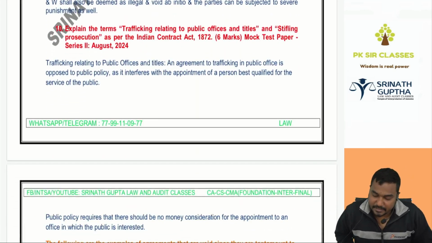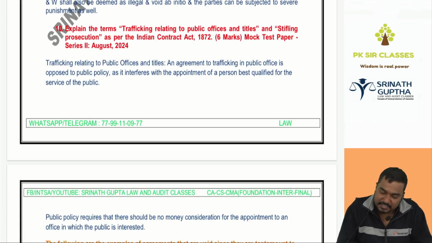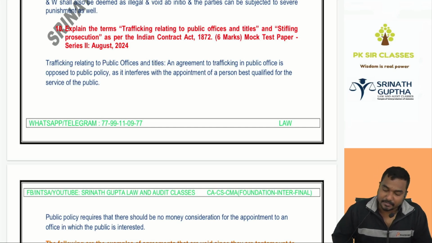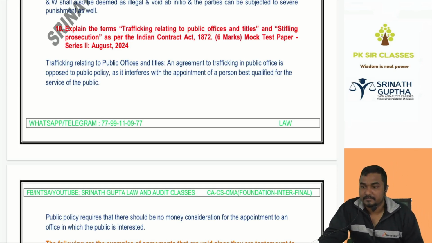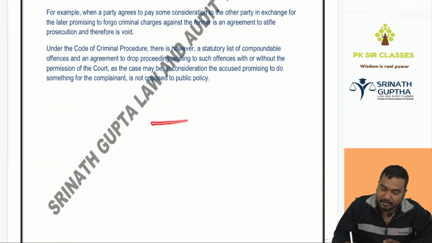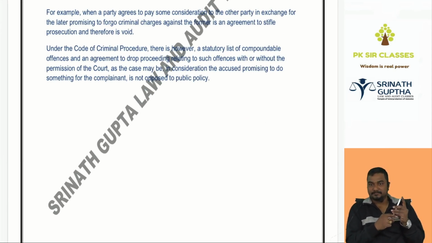Next. Explain the terms trafficking relating to public offices, public titles and stifling prosecution as per the Indian Contract Act. Did it come in 24, beta? What is stifling prosecution? What is public offices? Sale of the public offices. Dead question, beta. 3 plus 3, 6. With this we have done with the scanner of the agreements opposed to public policy, illegal agreements, unlawful agreements.